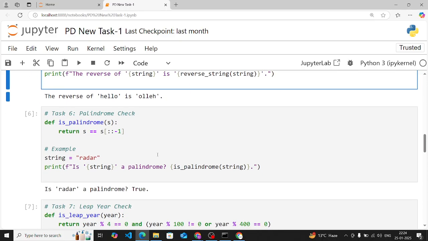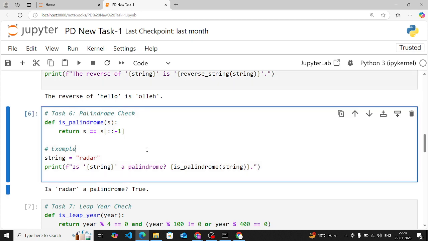Now task 6 is your palindrome check. This will check if a string reads the same forward and backward. How to do it? You have to compare the string to its reversed slicing. Here is radar, so is it a palindrome or not? Yes, it's a palindrome. If you read it from backward also, it is radar.